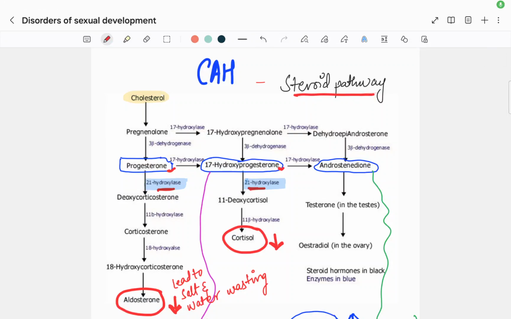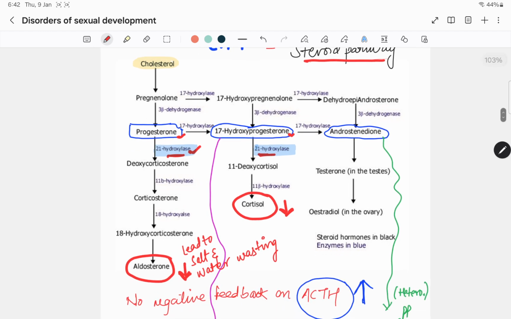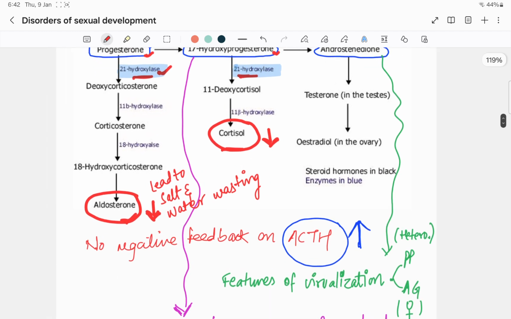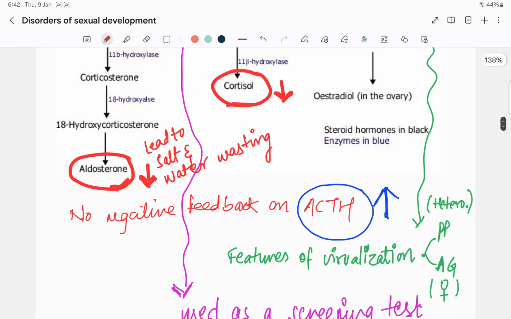In CAH, the main disorder lies within the steroid pathway. Here we have seen that in CAH, the most common deficiency is 21 hydroxylase deficiency. So if there is 21 hydroxylase deficiency, there will be less aldosterone and less cortisol. Less aldosterone leads to salt and water wasting, and cortisol will also be less. So ultimately the ACTH will increase because of no negative feedback.